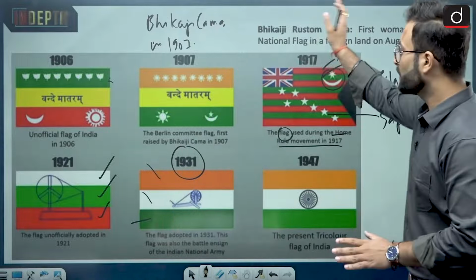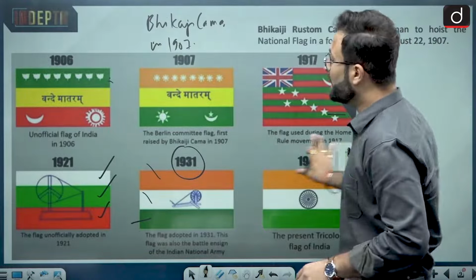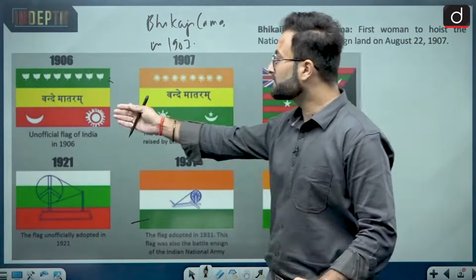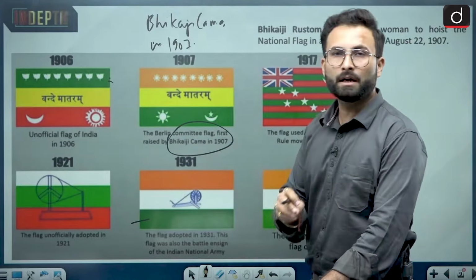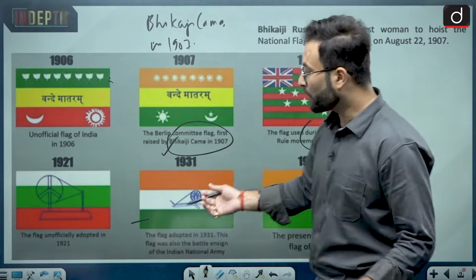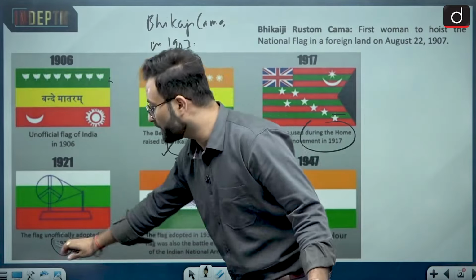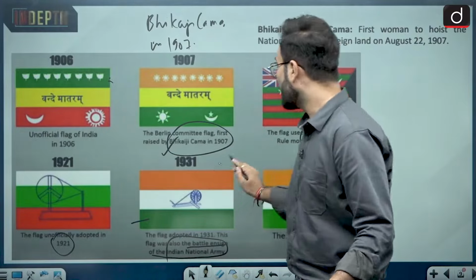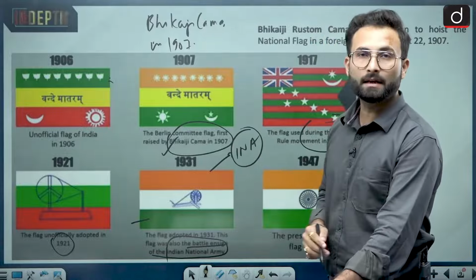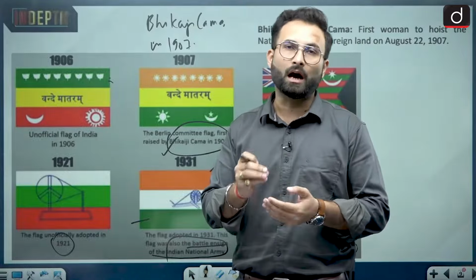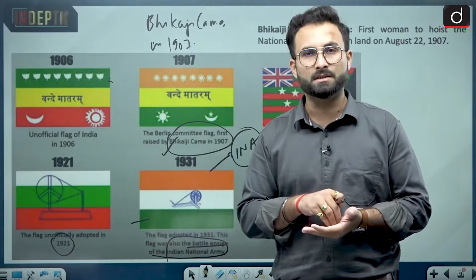Okay, so you can go through these phases of evolution, and here you can see that every time there is a change in the color, etc., they are somehow related to the independence struggle. Here the Home Rule Movement was there. When we are talking about the flag in 1921, that had some attachment with the Indian National Congress as well. The flag adopted in 1931 was also the battle ensign of the Indian National Army, the INA. So that is how we can say that the evolution of the design of the flag is sending a message about how our Indian struggle of independence was at that point of time.